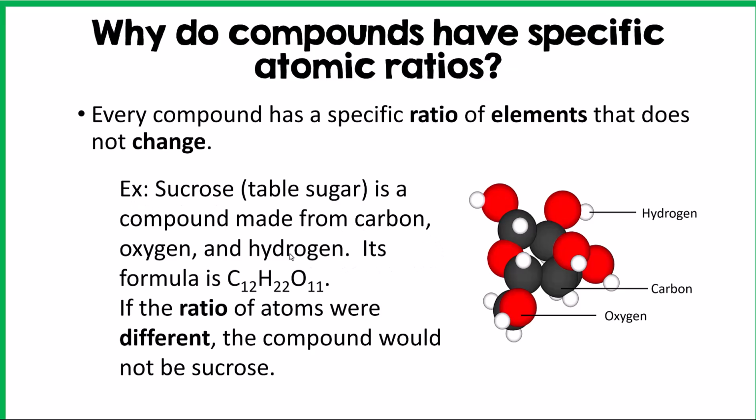And here's another example. Sucrose, which is table sugar, is a compound made from carbon, oxygen, and hydrogen. Its formula is C12H22O11. But if the ratio of atoms in this compound were different, the compound would not be sucrose. So this ratio needs to stand 12 to 22 to 11 always, or the compound is not going to be sucrose. And then it would have different properties.